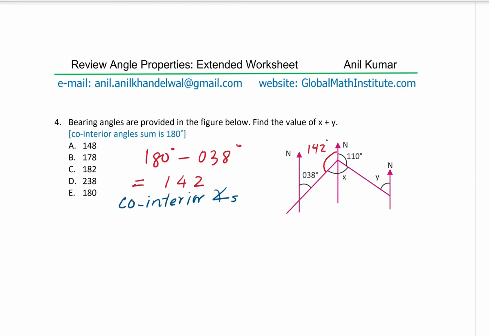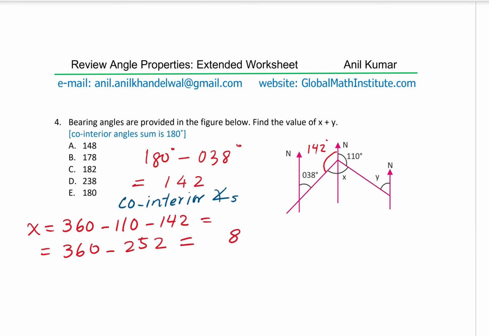Correct? Now you can find the value of x. So the value of x is equal to 360, which is the total, minus 110 minus 142. So that gives you the value of x. So we can say x is 360 take away 252, which is equal to, you get 8, and then from here when you borrow it becomes 0, and then you get 108. So x is 108.